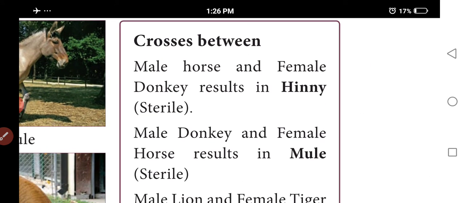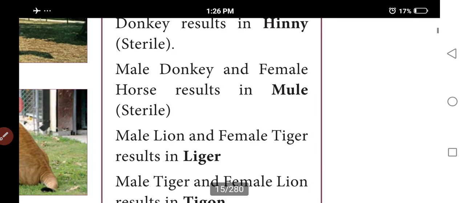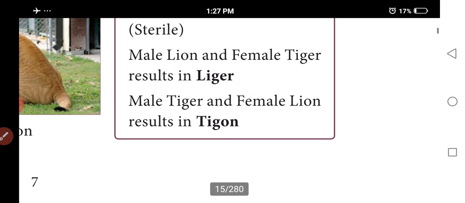A cross between a male horse and a female donkey results in a hinny. Okay, it's a sterile one. A cross between a male donkey and a female horse results in a mule. A male lion and a female tiger result in a liger. A male tiger and a female lion result in a tigon. So these are crossed with male and female gametes.